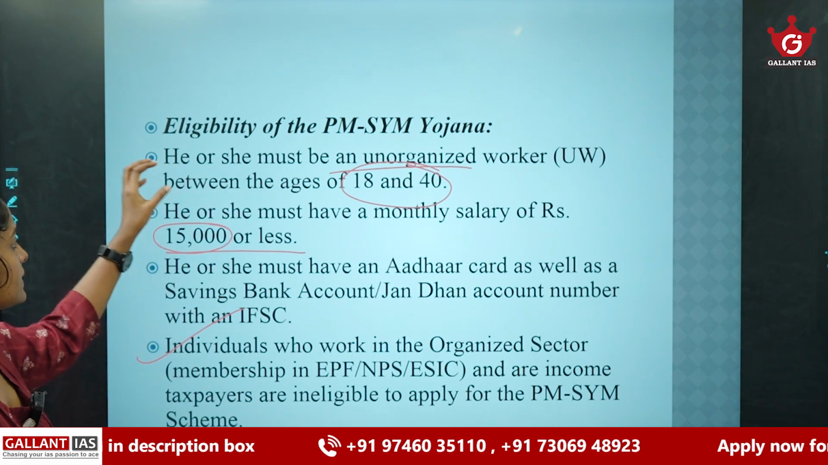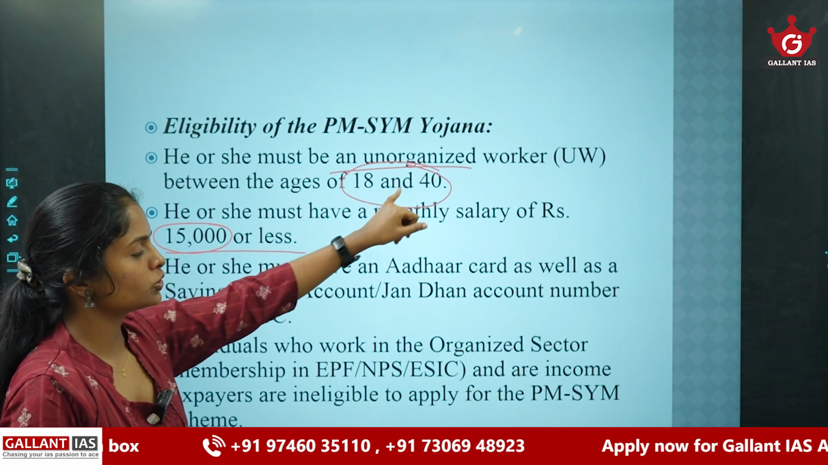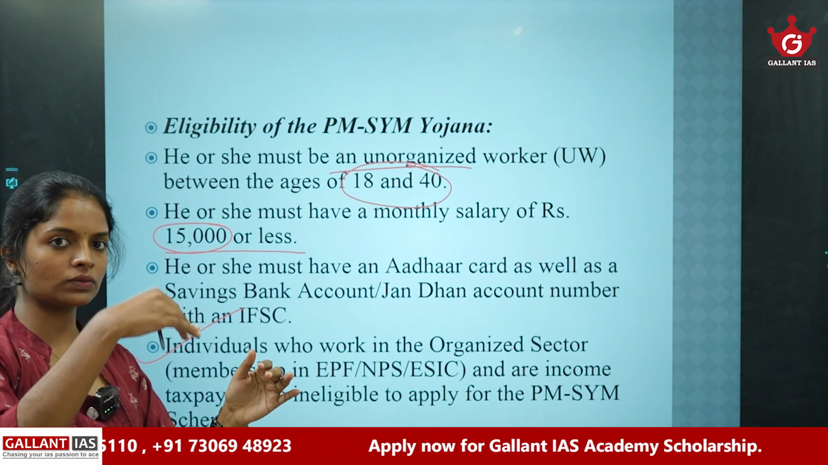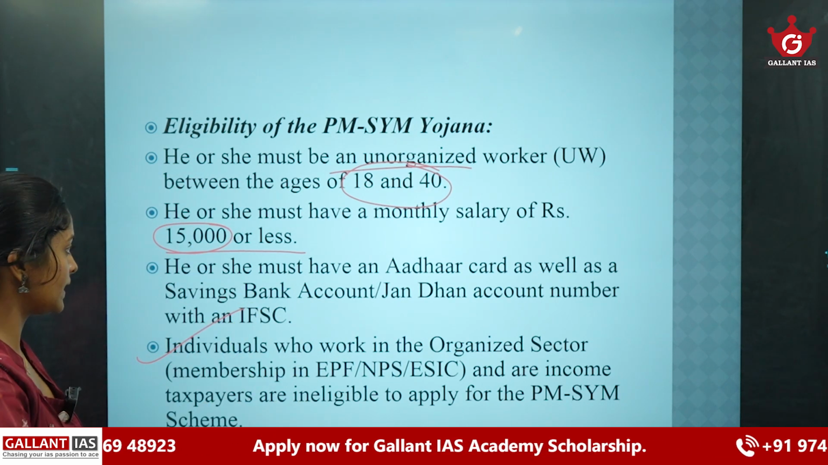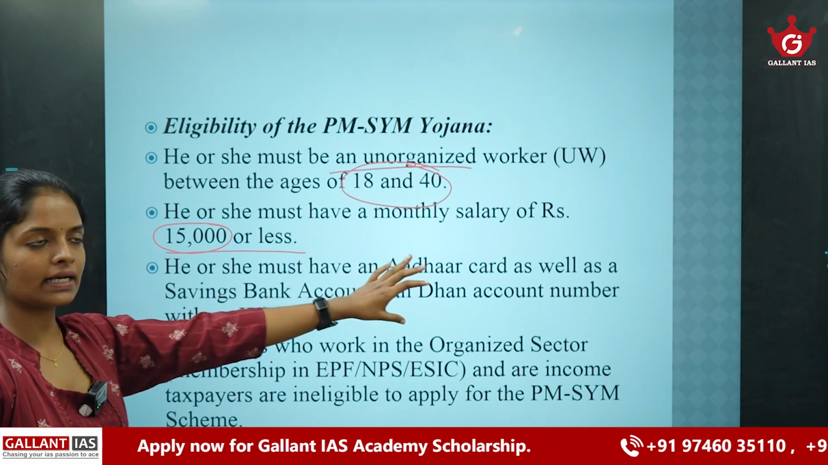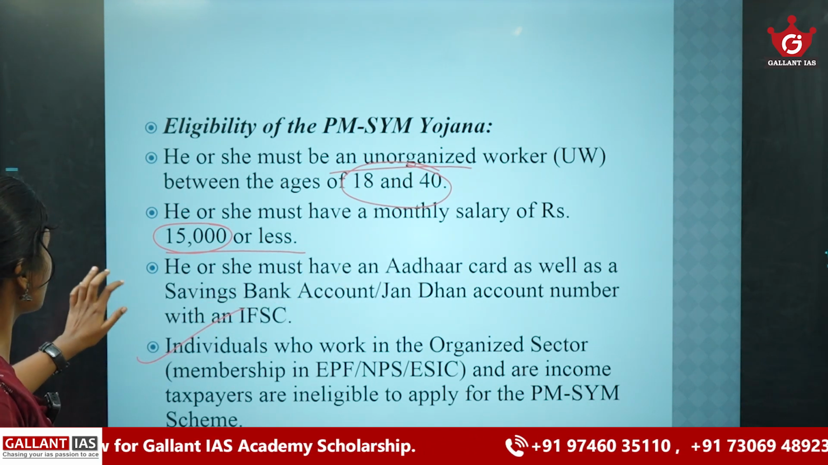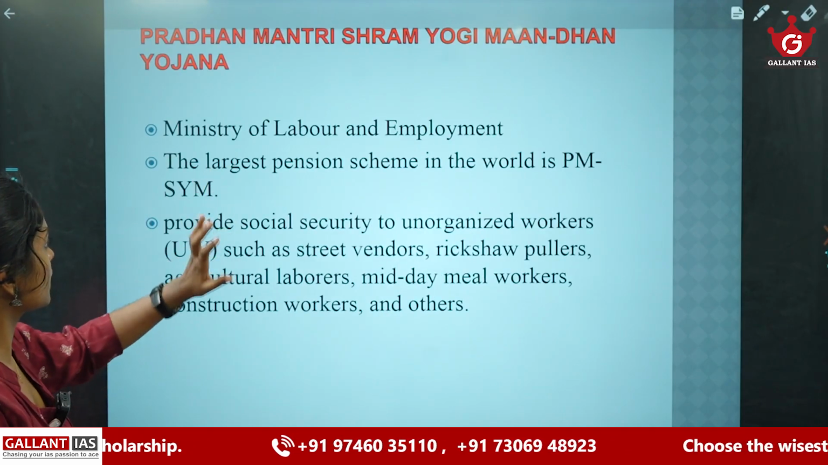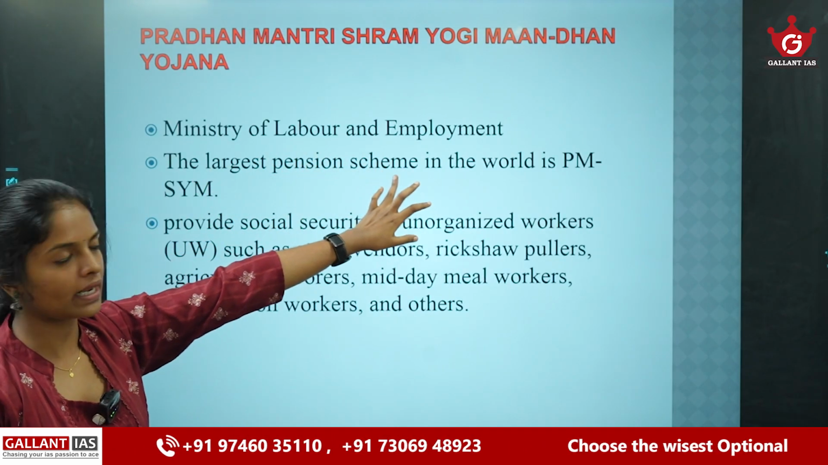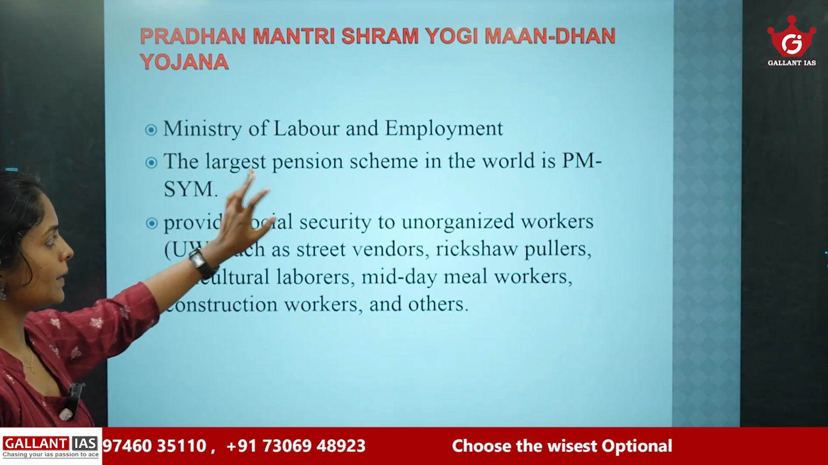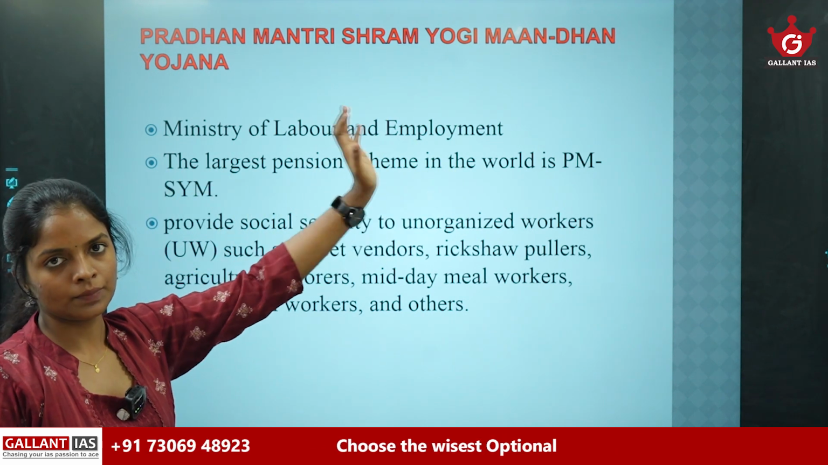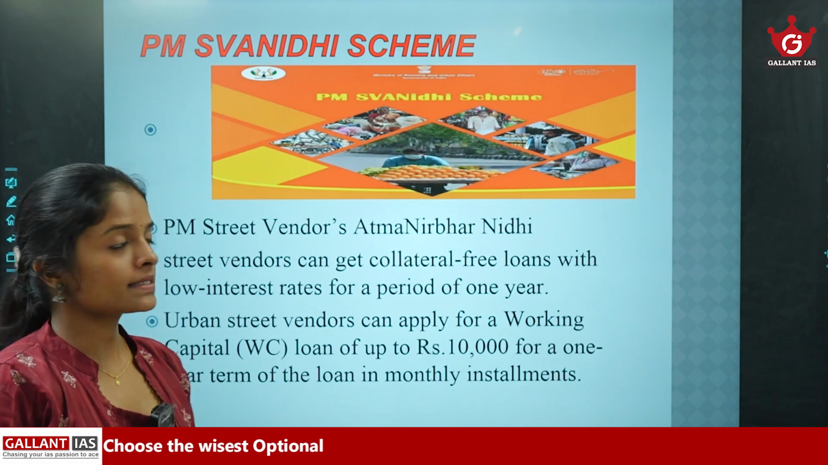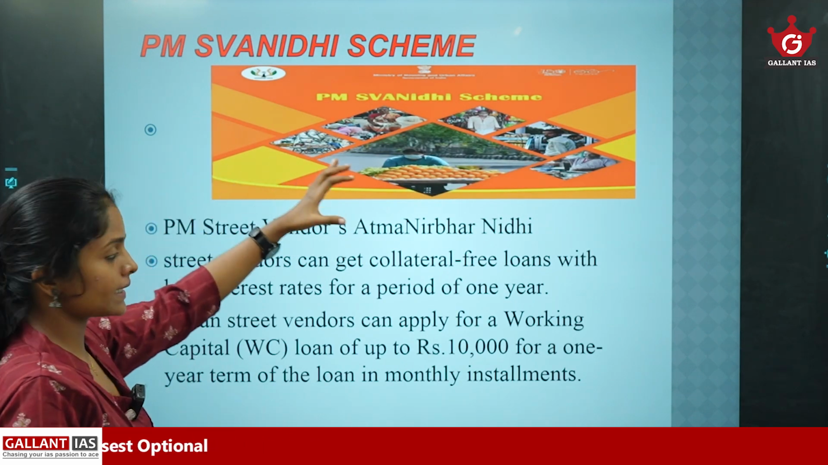The beneficiaries are unorganized workers aged between 18 and 40, whose monthly salary should be 15,000 or less, and they must have an Aadhaar card, bank account, etc. So these are the main provisions regarding PM Shram Yogi Maandhan Yojana. The ministry is the Ministry of Labour and Employment, and it is the pension scheme for unorganized workers. Okay, so the next scheme is PM Swanidhi scheme.